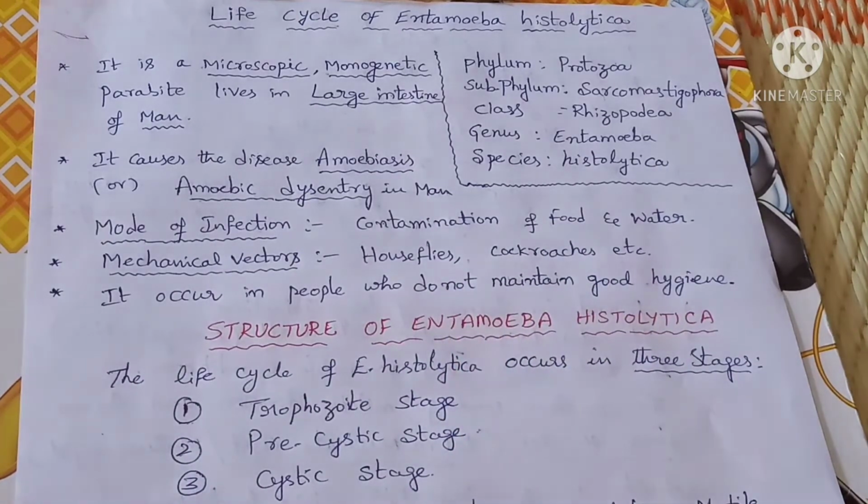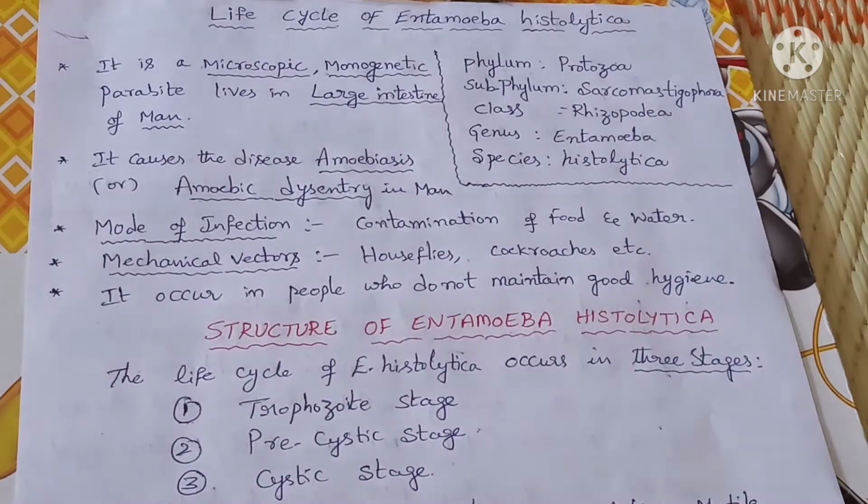It occurs in people who do not maintain good hygiene, for example drinking water without boiling it. The cyst enters man through contaminated food or water, so if anybody eats vegetables or fruits without washing, it will transfer to a healthy person. This is the brief introduction of the Entamoeba histolytica.